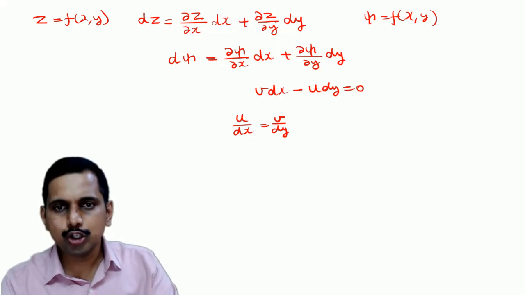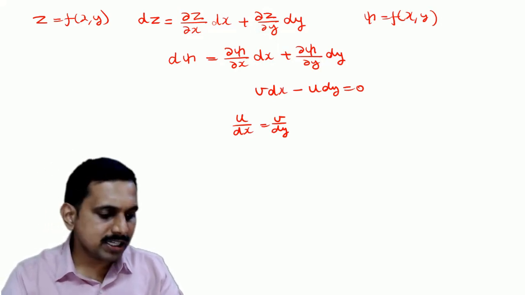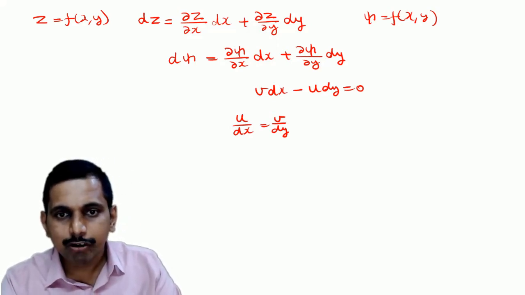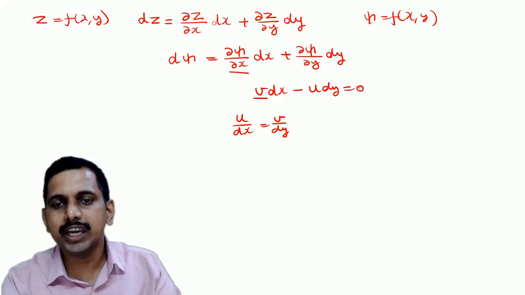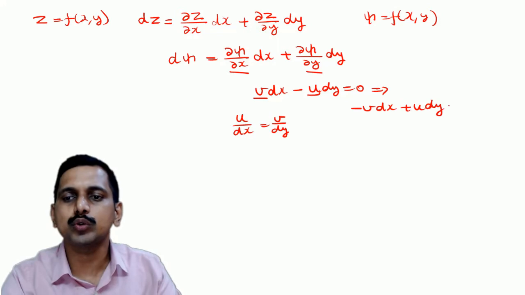Now here, if you consider v dx and u dy, this can also be written as minus v dx plus u dy is equal to 0.